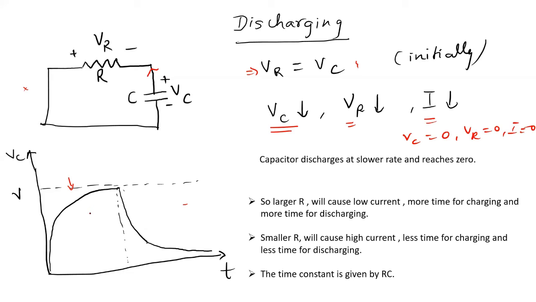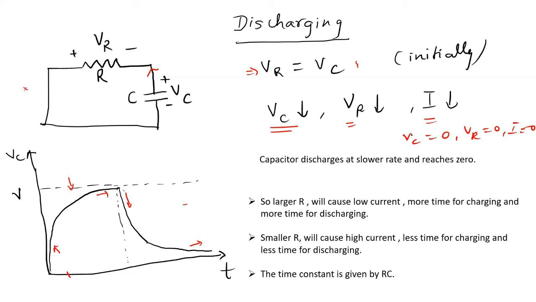Okay. So when you plot the graph between the voltage across the capacitance and time, you can see this type of graph. Initially there is very quick charging. You can see the slope is very high. So charging is quick in the initial time, but slowly the charging decreases and then becomes almost constant until it becomes similar to V. Similarly, when it is discharging, there is quick discharging in the initial time, but as it takes more time, discharging goes on until a stage comes when Vc equals 0 volt.